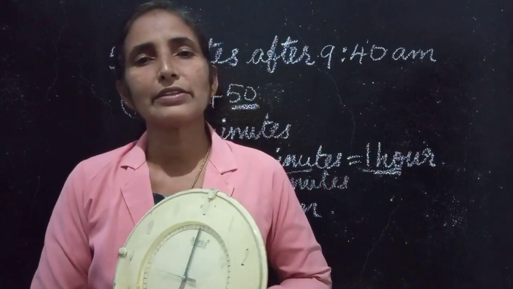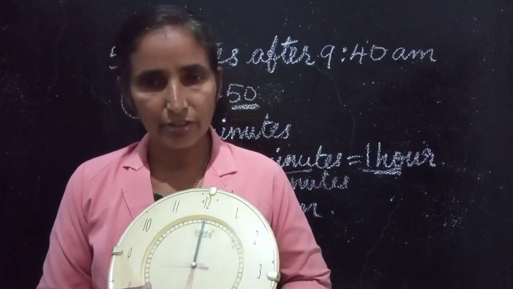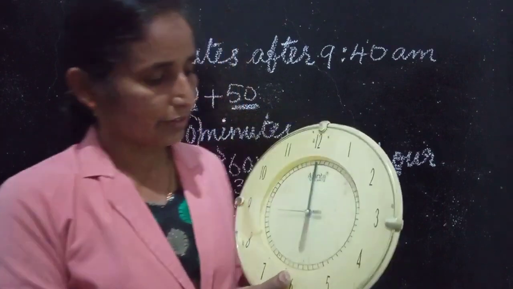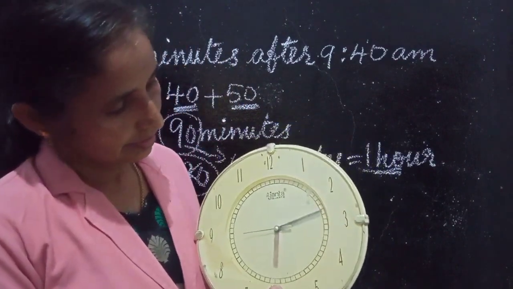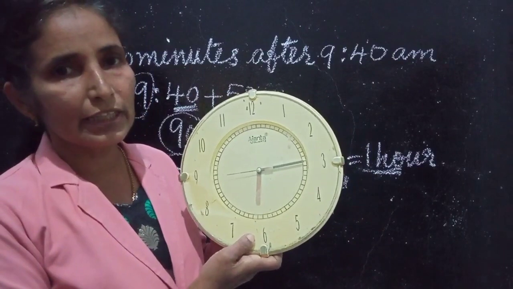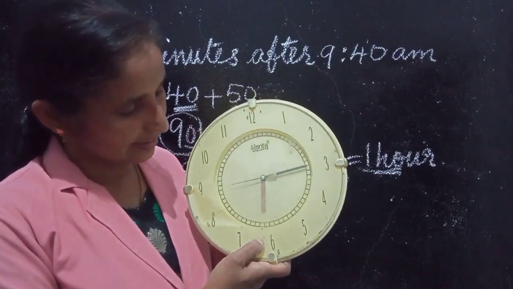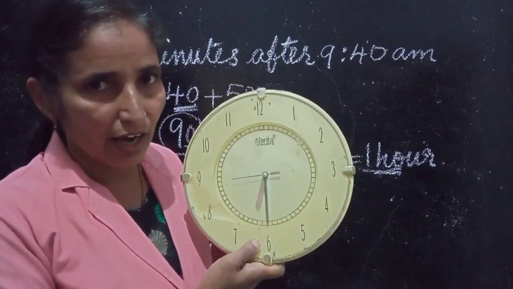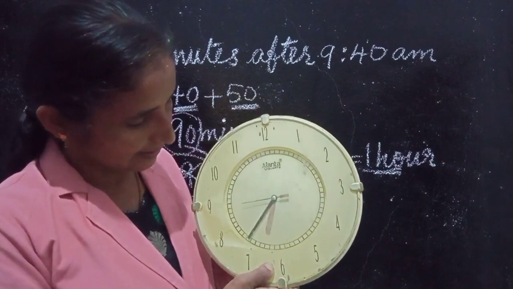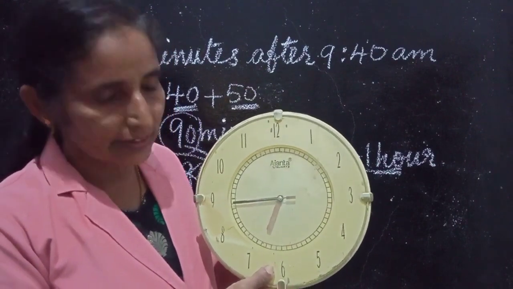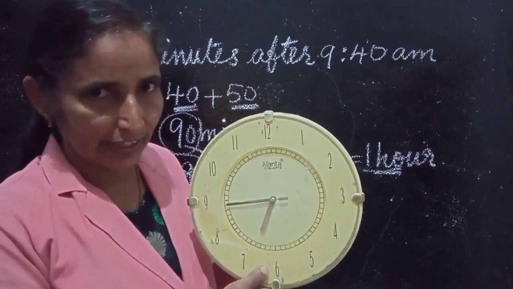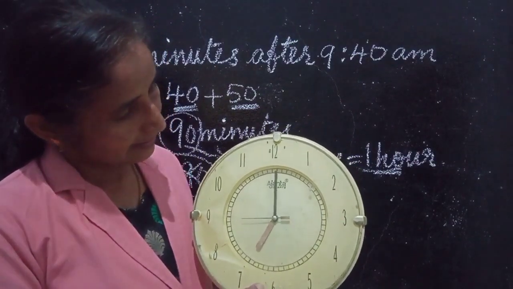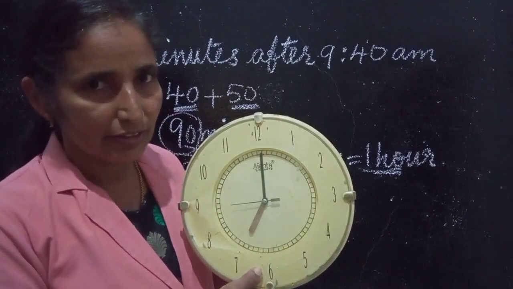So in the previous class also we have learned o'clock and we have learned to read the time. This is 6:15. This is 6:30. This is 6:45. This is 7 o'clock.